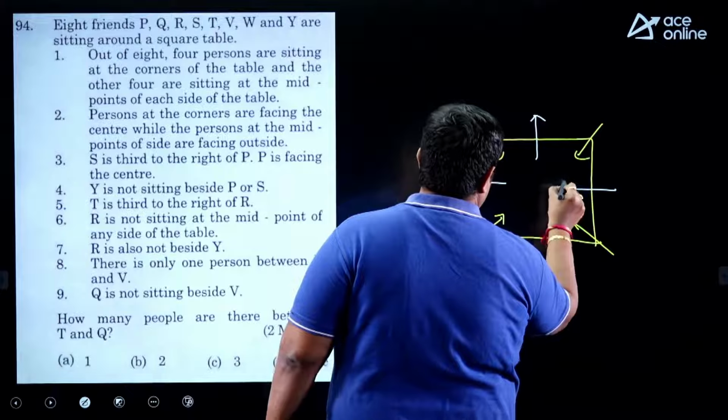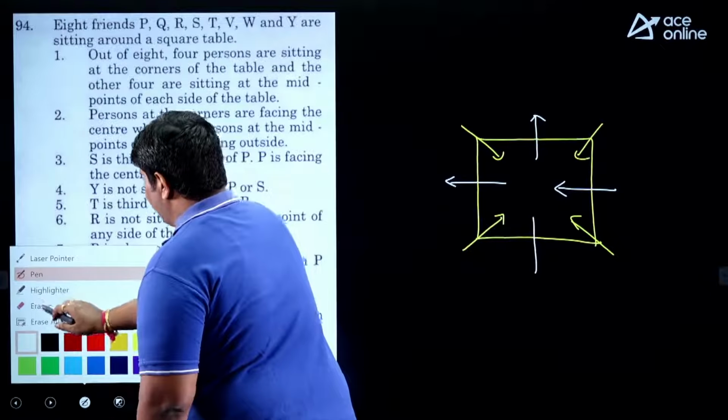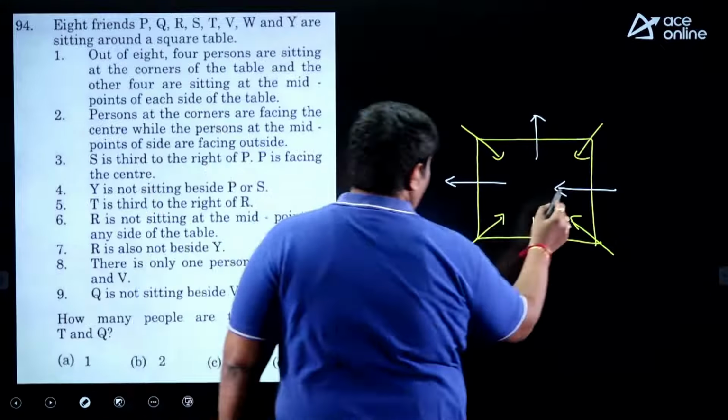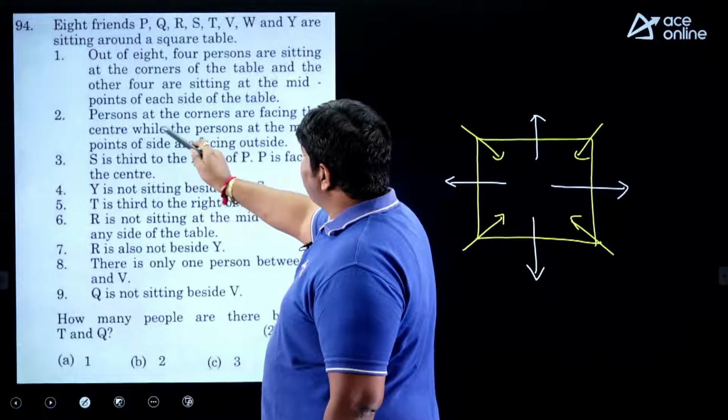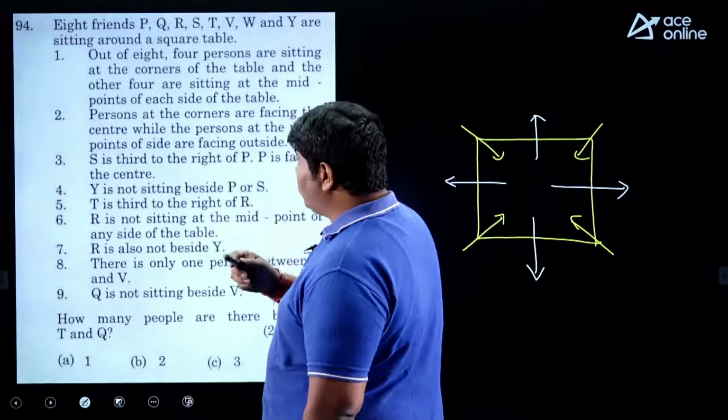This is the position they are sitting in. Persons at the corners face the center while the other persons at the middle face outside.